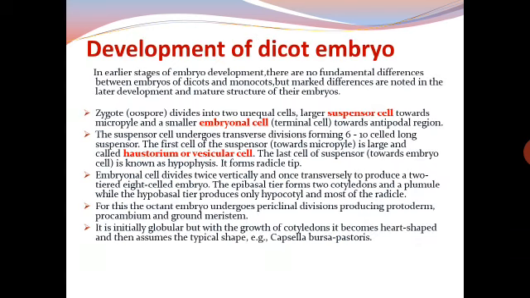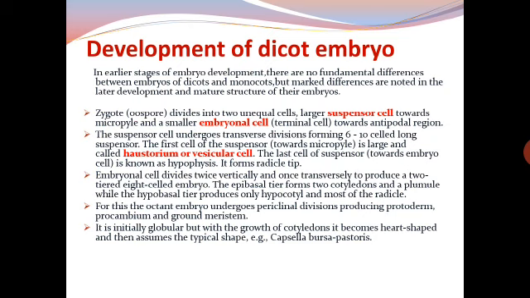Let us see how this is formed. So, development of dicot embryo. Now, how the embryo is developed, we will see. In earlier stages of embryo development, there are no fundamental differences between embryos of dicot and monocots, but marked differences are noted in later development and mature structure of their embryo sac.